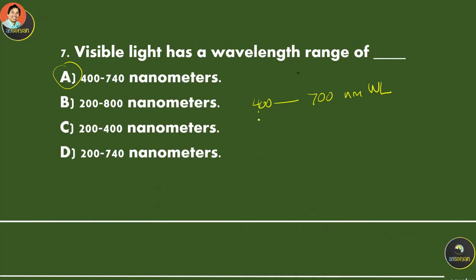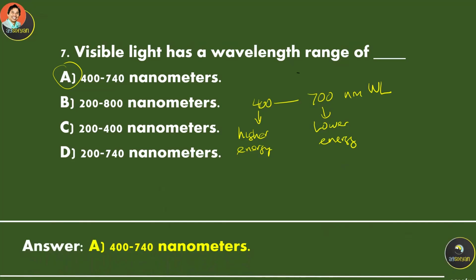Okay, the shorter the wavelength is going to carry higher energy. The longer the wavelength, then it's going to be lower energy. Okay. So between 400 to 740. Okay, so 700 or 740 over here.